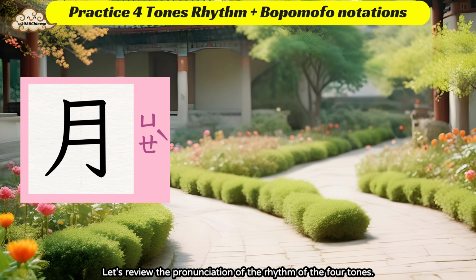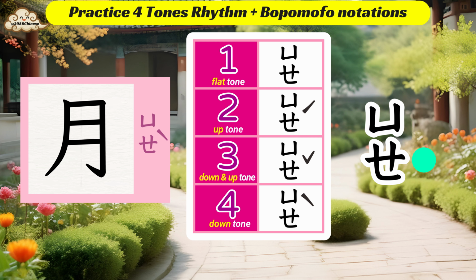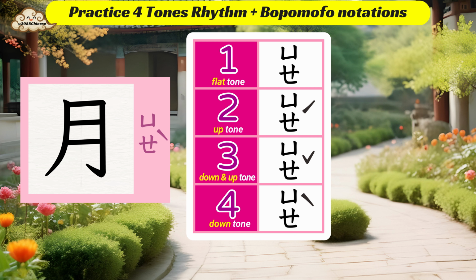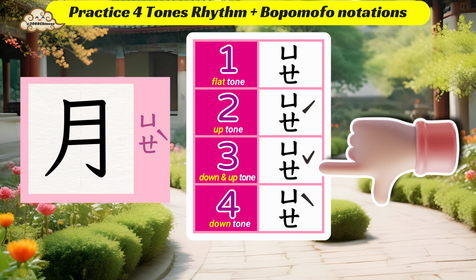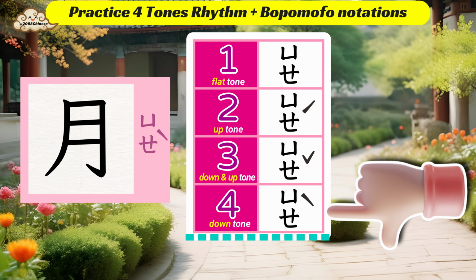Let's review the pronunciation of the rhythm of the 4 tones. This word is the 4th tone, so it should be 月.